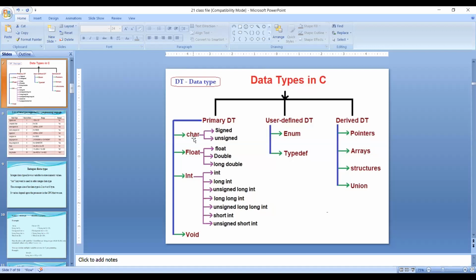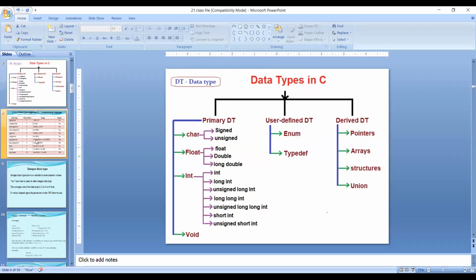Then these are the user defined data types. In an upcoming session I will discuss enum and typedef, and I will discuss them in structures. These are the derived data types: pointers, arrays, structures, and unions. Every data type is one unit. We will discuss these in upcoming sessions.